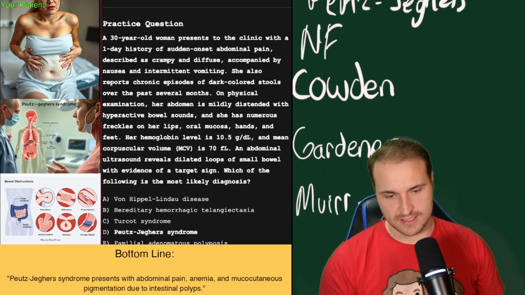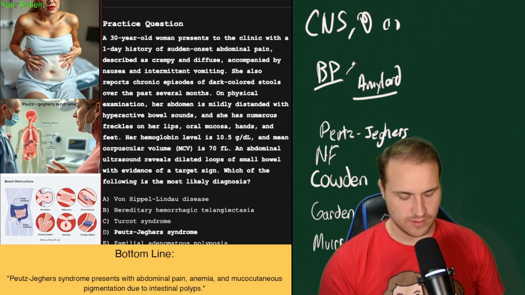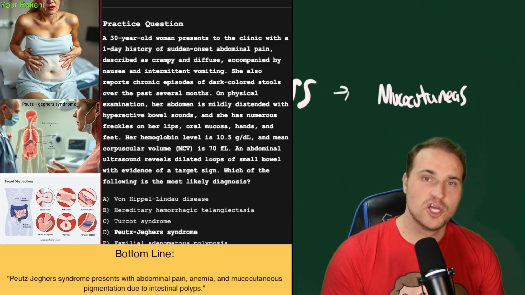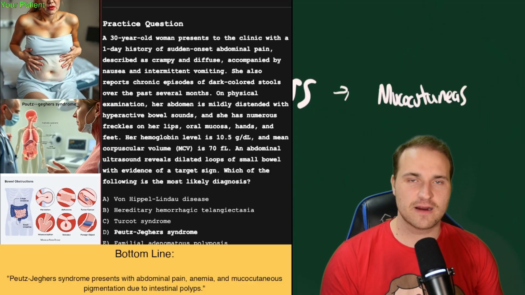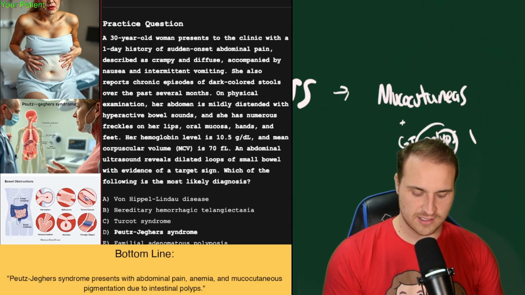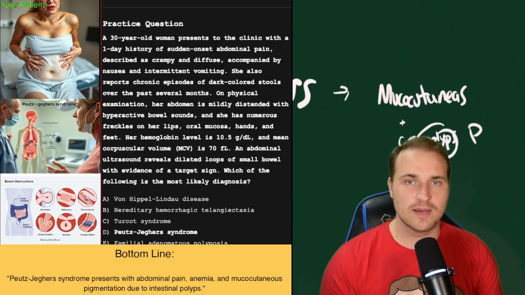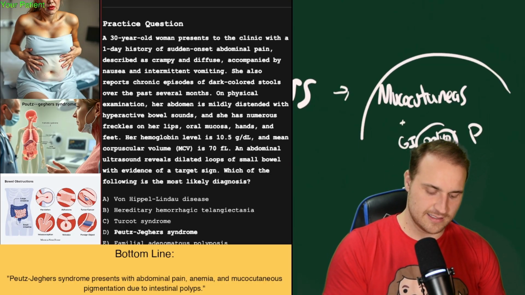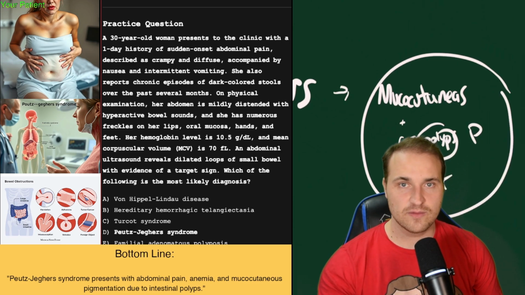All right, let's talk about this condition here. The first one on this list, Peutz-Jeghers syndrome. The most important fact for this one is that you have mucocutaneous pigmentation. That's the freckles on the lips, the mouth, the hands, the feet. Also GI polyps. Polyps, you should think the P in Peutz-Jeghers. And the complication is small bowel intussusception, especially in young adults. And you also have that target sign. Okay, so that's the really buzzy kind of thing to remember with this condition.